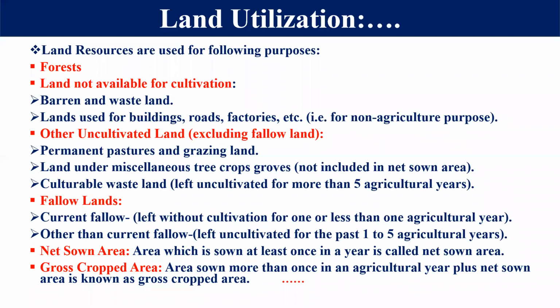So we have the next important term, that is gross crop area. Now according to this, it is the area sown more than once in an agriculture year plus net sown area. Means एक ऐसी लैंड जो कि 1 साल में 2 या 2 से ज्यादा एग्रीकल्चर की जाती है, या एक ऐसा एरिया जिसके अंदर एक बार एग्रीकल्चर की जाती है, वो टोटल जो एरिया होता है that is called gross crop area. Hope these two important terms are very clear to all of you, right?